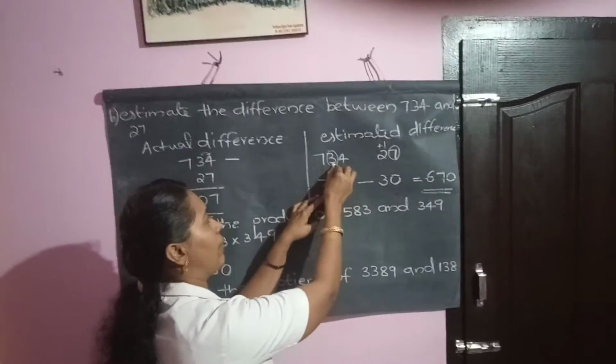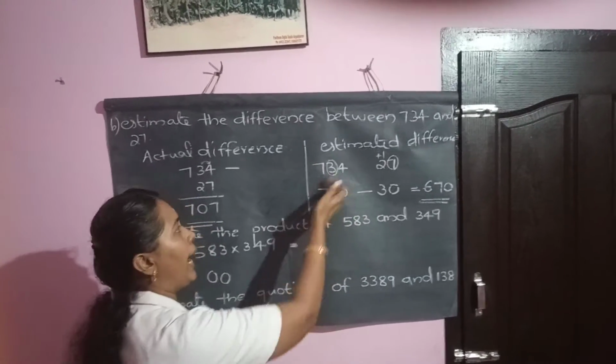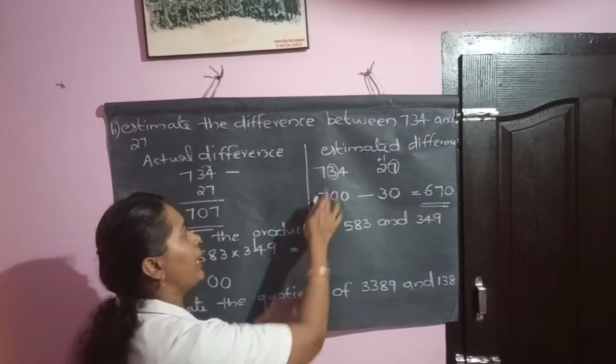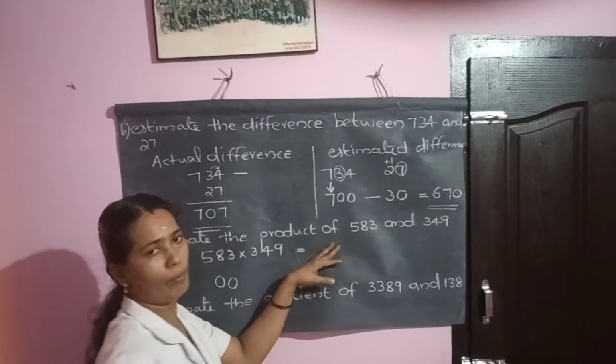Then you look at the second digit and round it off. Whether it is 5 or more than 5, add 1 to the previous number. But here there is no change, because it is less than 5. So 7 you bring down.